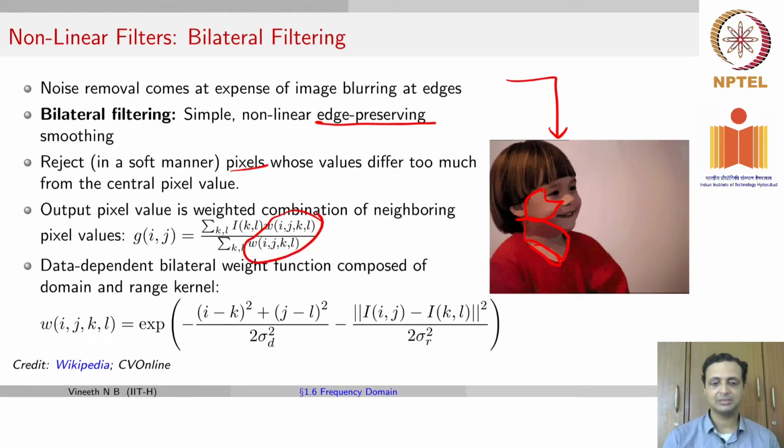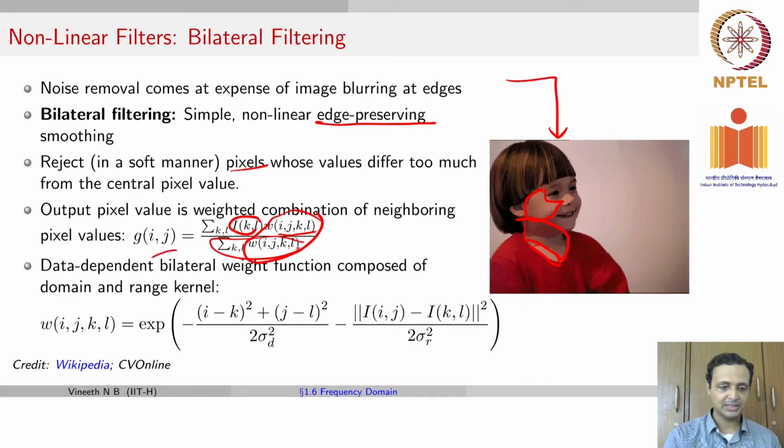Remember that this is what you have. I is your image. Your filter is going to be a bunch of weights that you associate with each of those filter locations, ij or kl in this particular case. And the denominator is simply a normalization factor. We already know that normalizing a filter is important, especially for an averaging filter. But you do see that there are 4 coordinates here. What do you think those 4 coordinates mean?